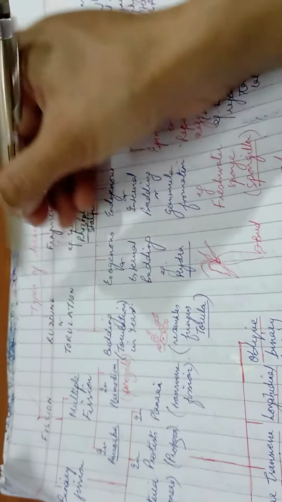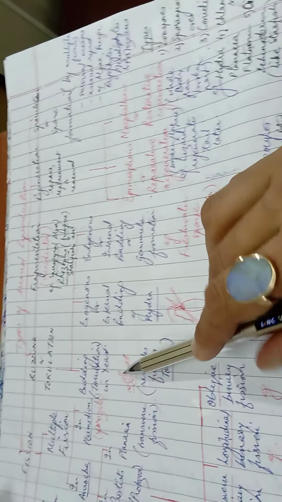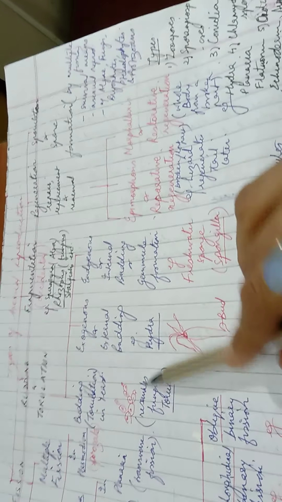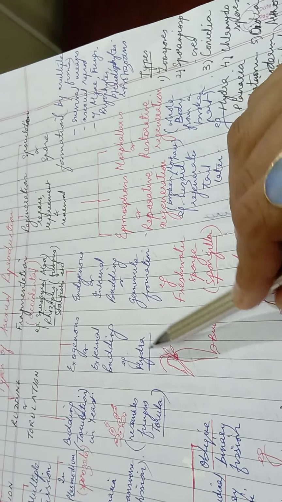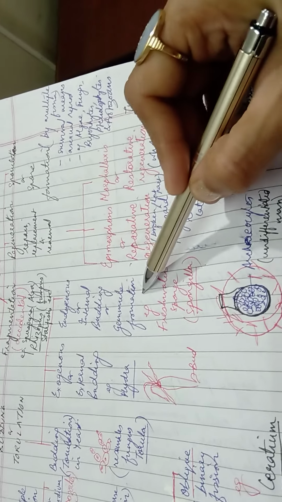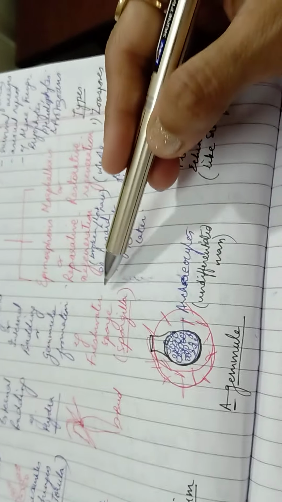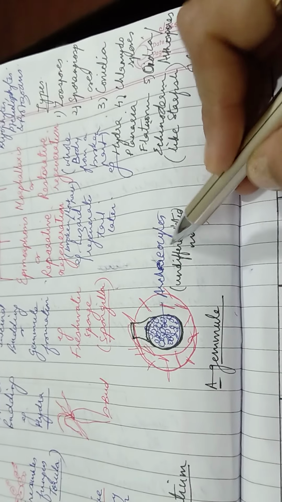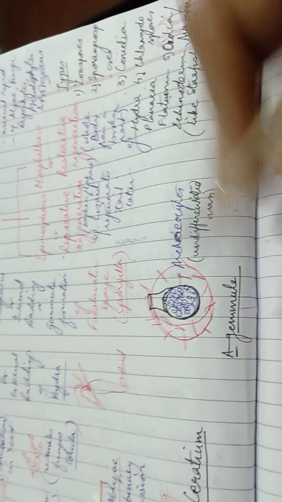So back to this, fission is over, budding is also over, right? Let's revise once again. Budding, that is torulation strictly in yeast, exogenous or external budding in Hydra, and endogenous or internal budding or gemmule formation in freshwater sponges. The same diagram I have tried to just show you. Archaeocytes, then differentiated mass, and the gemmule formation.